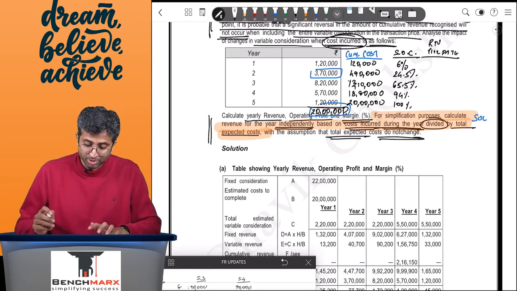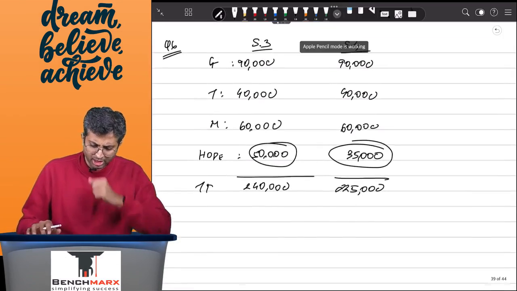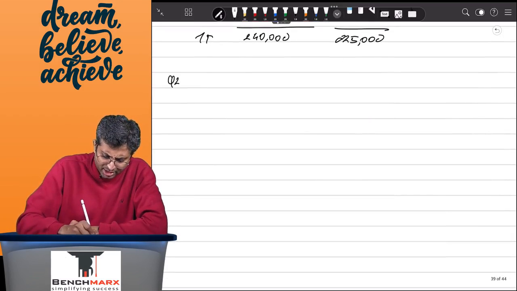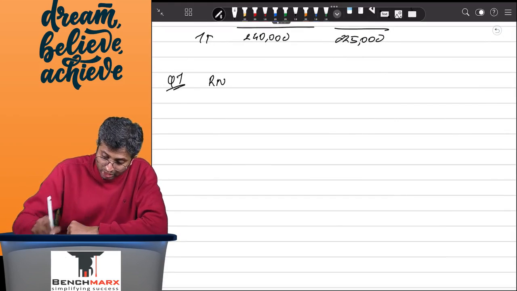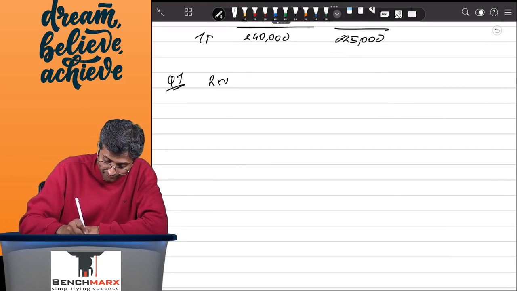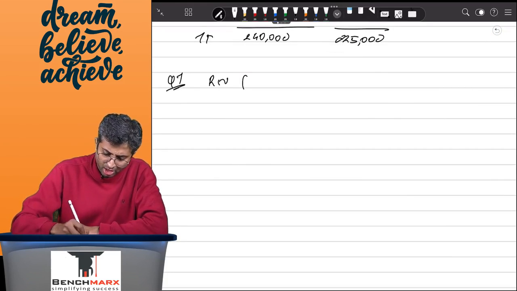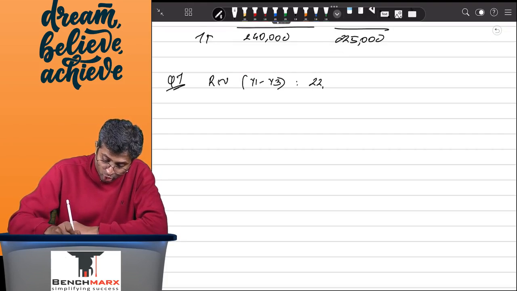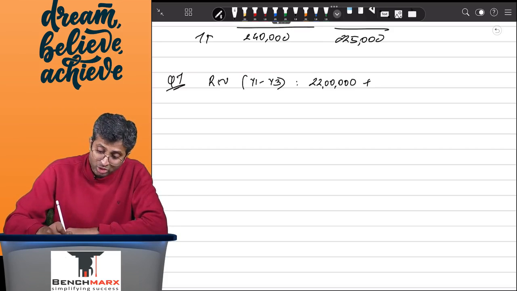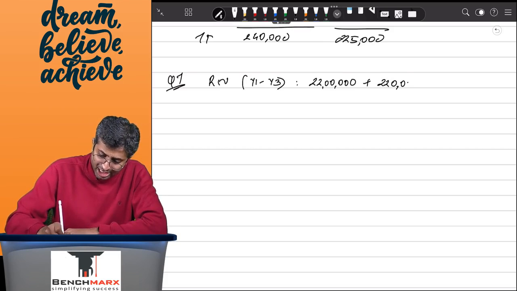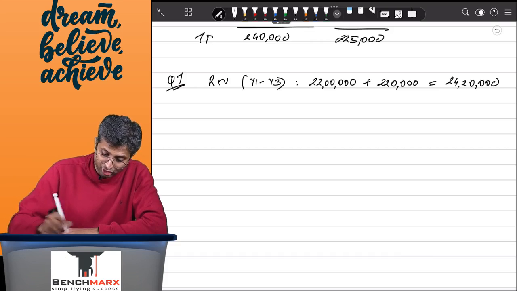However, your revenue should be based on what? So when we are looking at question 7, we can say that the revenue for the period year 1 up to year 3 would be based on 22 lakhs, which is your fixed transaction price, plus the most likely variable consideration, which is not constrained, which is 2,20,000, and hence 24,20,000 will be your transaction price.